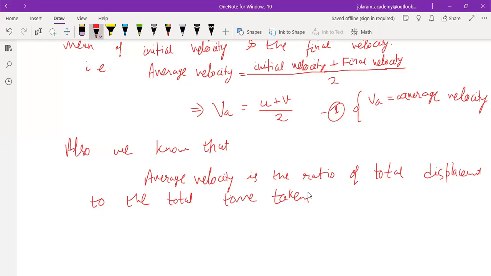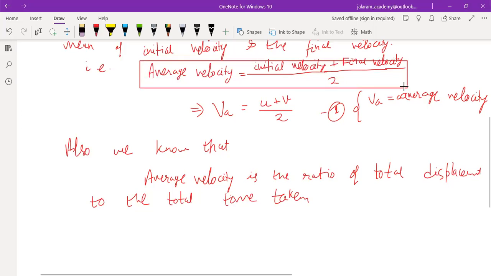This can be used when body is moving with uniform acceleration or with non-uniform acceleration, always. But this formula, average velocity equals to the arithmetic mean of initial velocity and the final velocity, can be used only when body is moving under uniform acceleration.